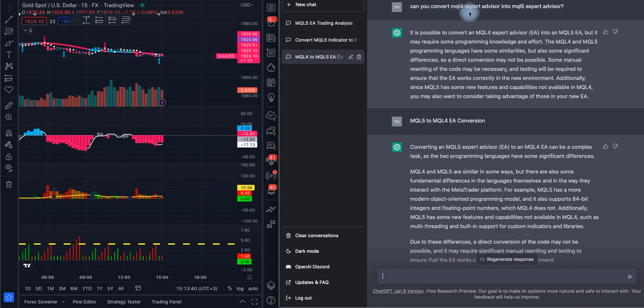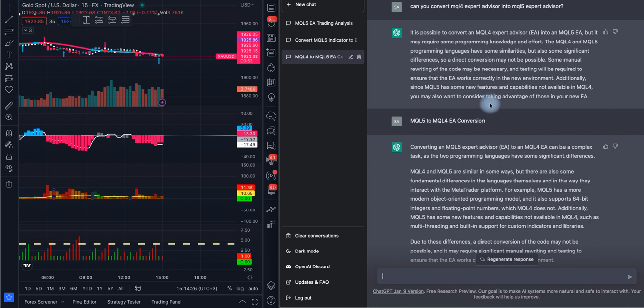can you convert MQL4 Expert Advisor into MQL5 Expert Advisor? This Expert Advisor is a trading robot that's made with a language called MQL, and latest language version is 5, and there is also 4 that's still working. And it's made to be traded on MetaTrader 5 platform. Their website is mql5.com, and you can actually go into the market and buy robots that would actually trade for you 24/7.